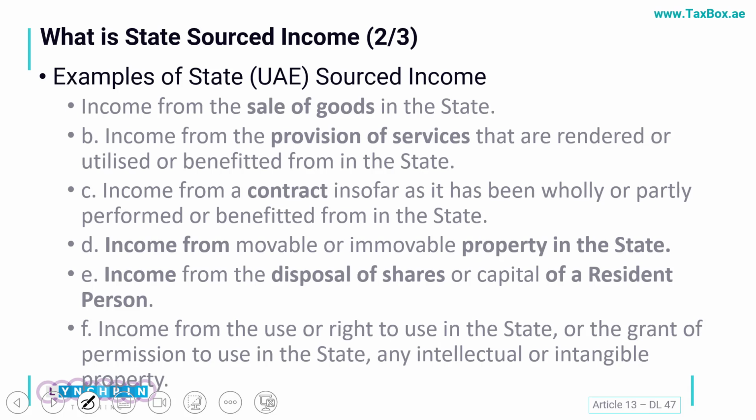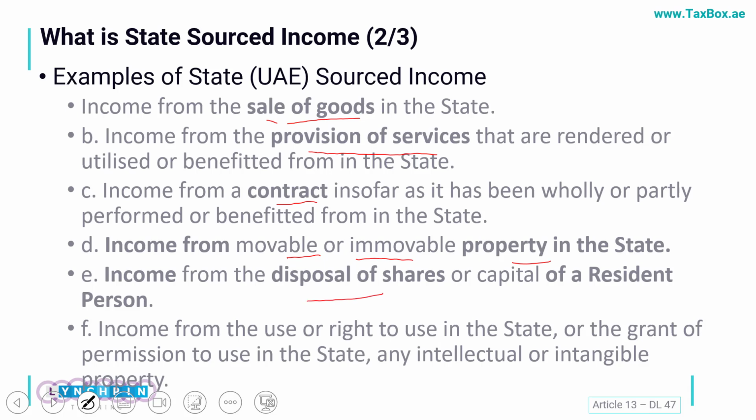In continuation of the state source income, the examples could be if I am selling some goods in UAE, of course it would be state sourced income. Income from the provision of services also would be state source income. Income from contracts which are wholly or partly executed in UAE, income from any movable or immovable property in the state, and income from the disposal of shares.